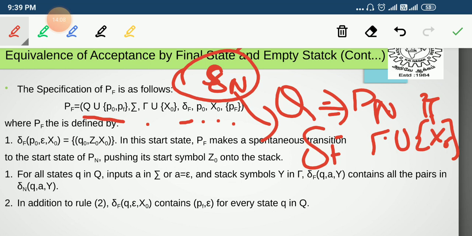Sorry, this is not Pf, this is delta f. Now we define the delta f function. In addition to the delta n function, we are going to add these three transitions. The first one is delta f of (p0, epsilon, X0).